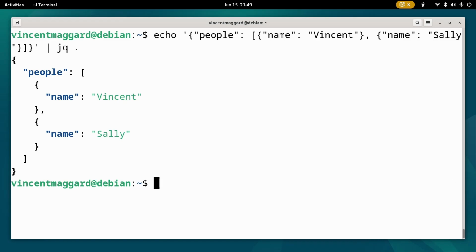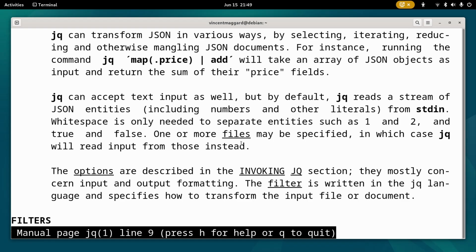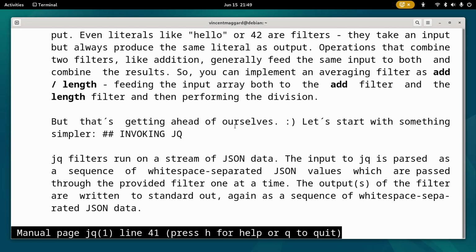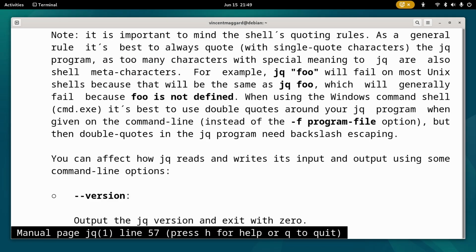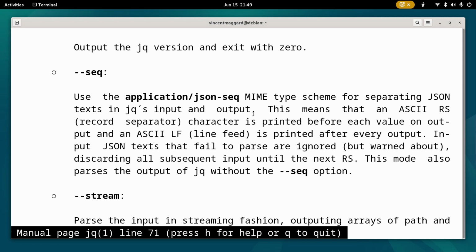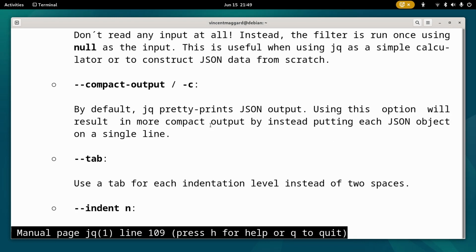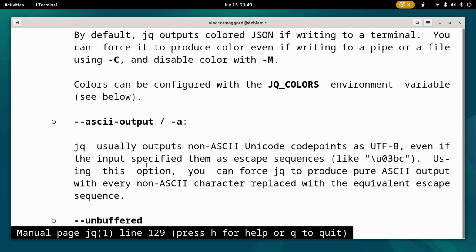But we can now use the man command to get some more information on the JQ command. So there is a bunch of different things that we can do with it. There's these filters in here. So that's one thing we can do. You can actually go and you can do different things with it. We can use the colors, output and things like that.